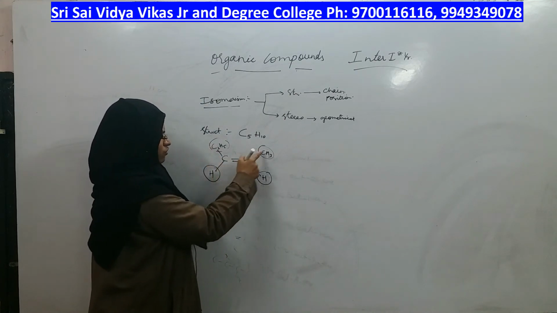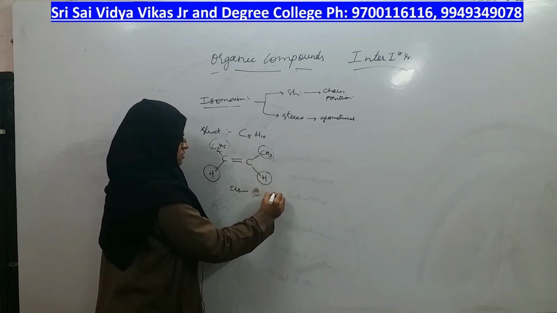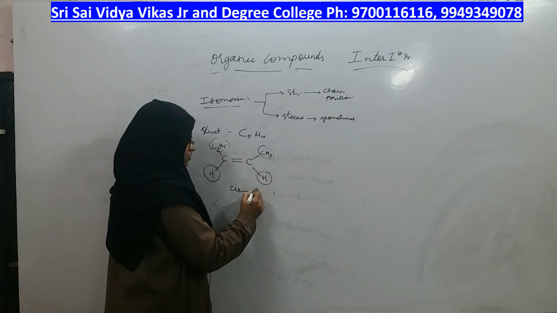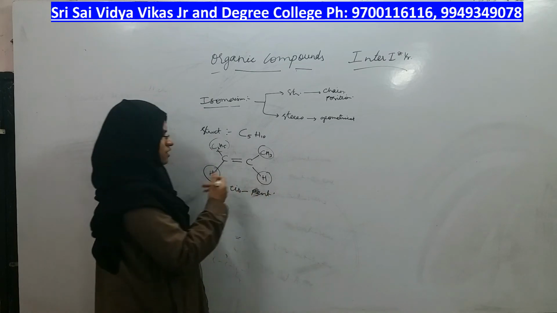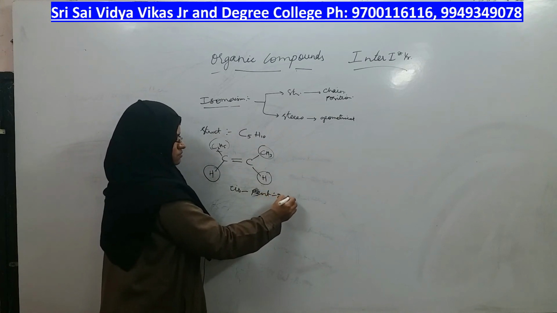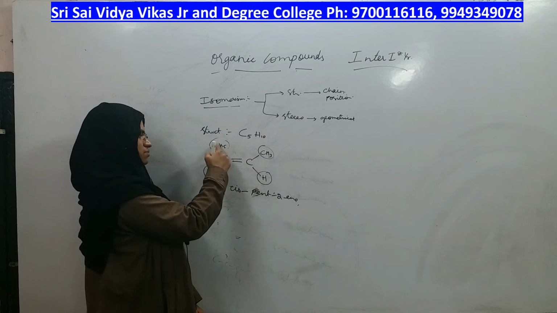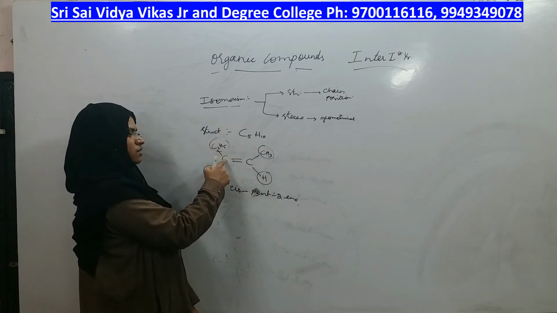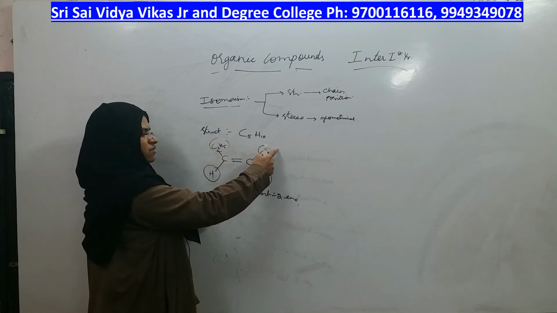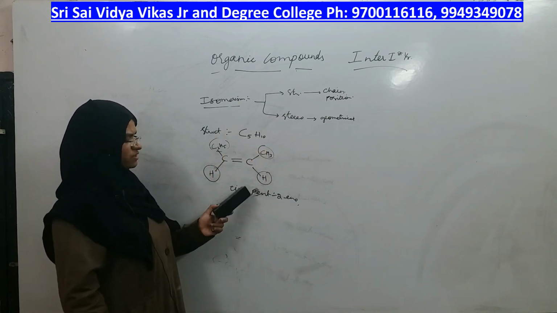2, 3, 4, 5. 5 carbon means, what is the root word? Pent. Where is the double bond present? Second position. Cis pent 2 ene. Because if I start from this position, 2 and 3, third number will come. But if I start from this position, second position only. So pent 2-ene is the correct, which is cis.